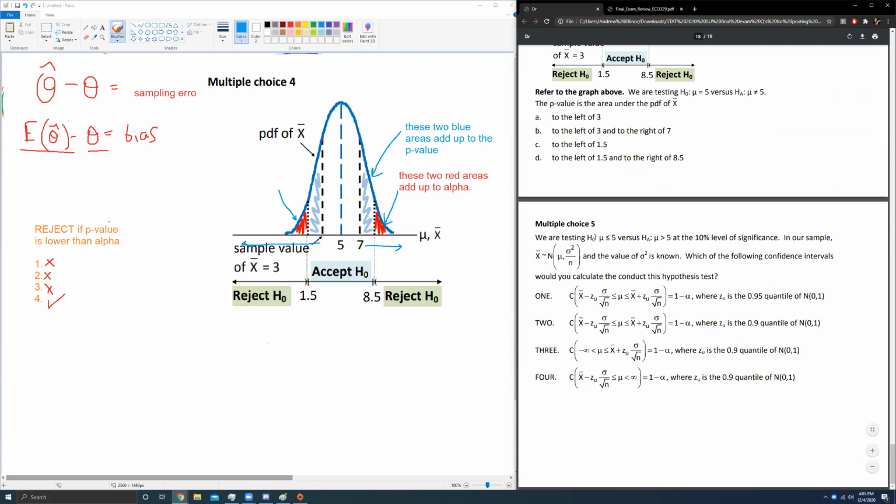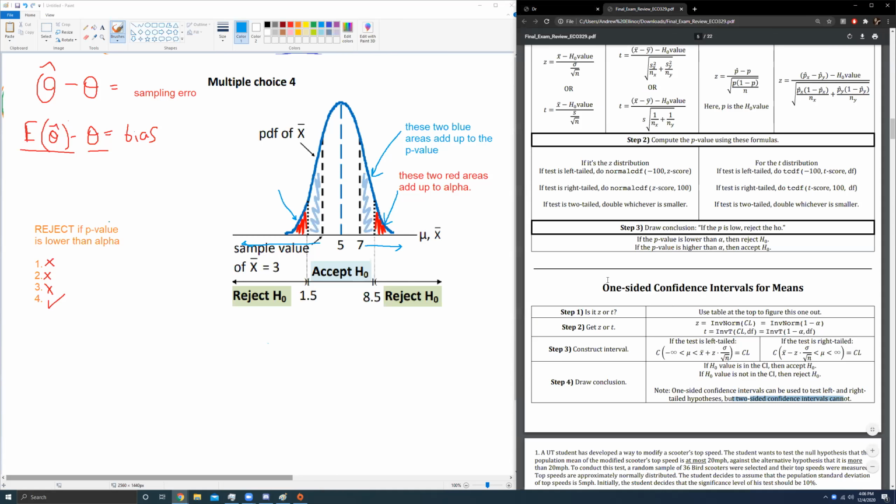Notice that this is a right-tailed test. The alternate hypothesis is mu greater than 5. That's a right-tailed test. So because it's a right-tailed test, I cannot use answer choice 1 or 2. These are two-sided confidence intervals. I must use a one-sided confidence interval.